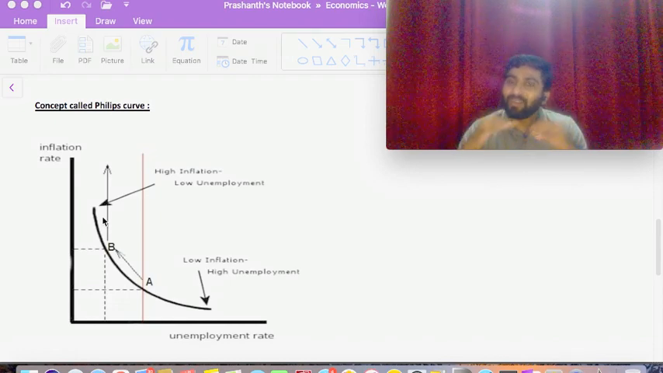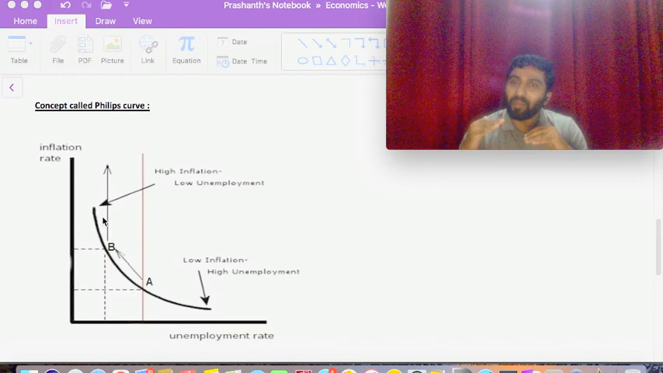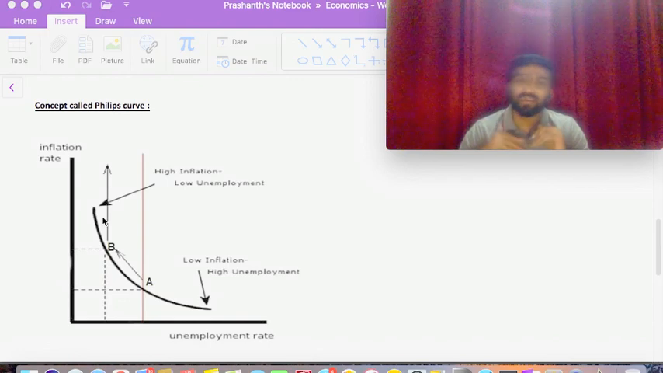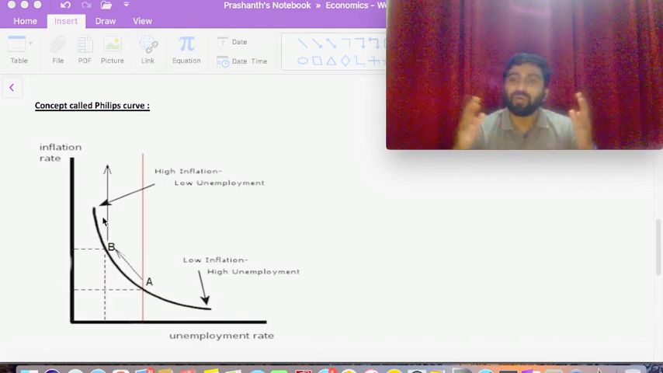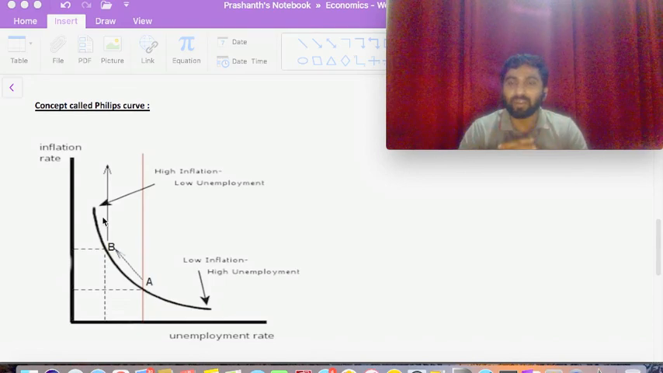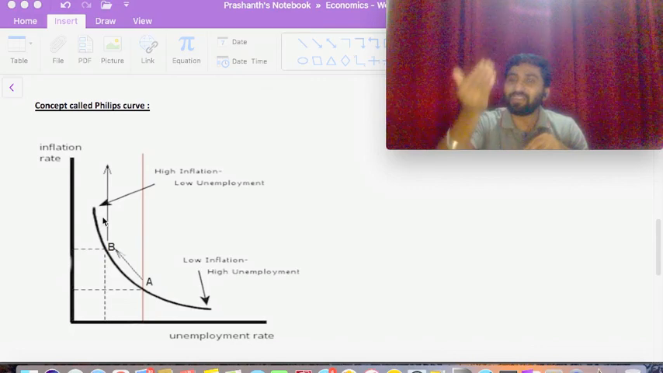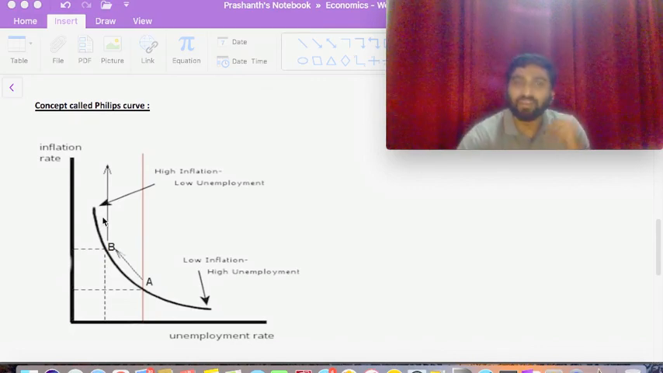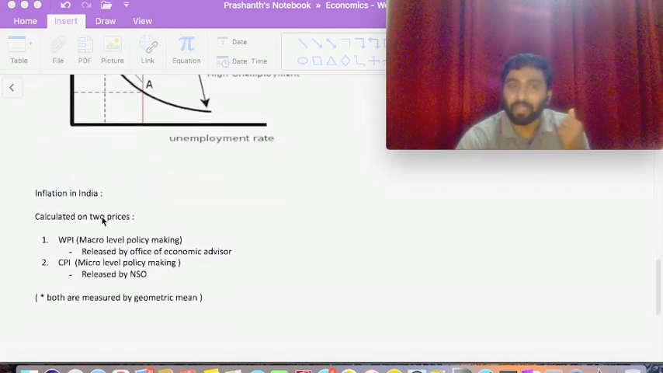So when inflation is high, the unemployment rate is low. But we should maintain a situation wherein inflation does not shoot up, just because we have to give employment to everybody. That does not work that way. At some point there is a threshold. After the threshold breaks, everything falls. So that is one thing about inflation.